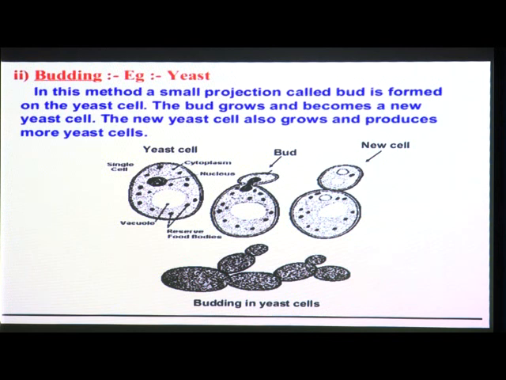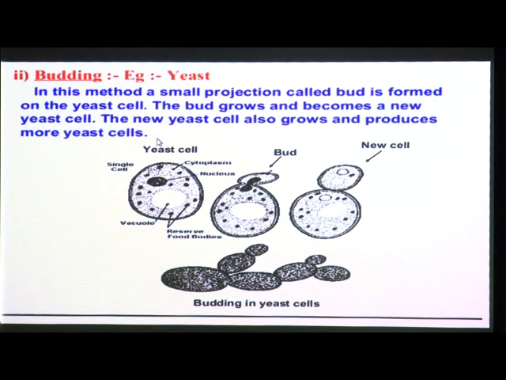In this method a small projection called a bud is formed on the yeast cell. The bud grows and becomes a new yeast cell. The new yeast cell also grows and produces more yeast cells. So we know where we use this yeast.